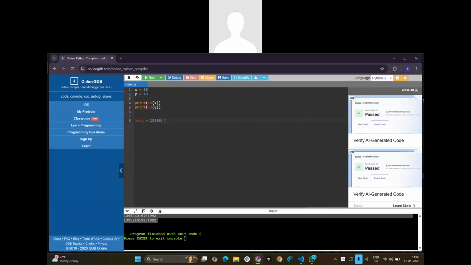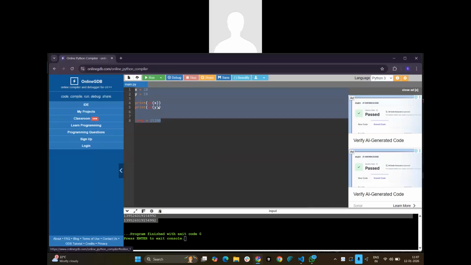So your date of birth and your longitude and latitude, those values will be fixed. Even if you are getting the same values, those values will be stored in the same particular memory if it is immutable. That is the reason, whether you are taking a string, a float, or an integer, those values will be fixed. So those values will be fixed, right? That is the reason, even when we compare those values with the is operator, those values will be the same. They are not going to change.